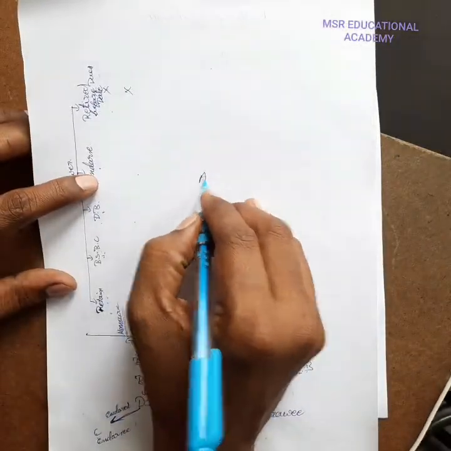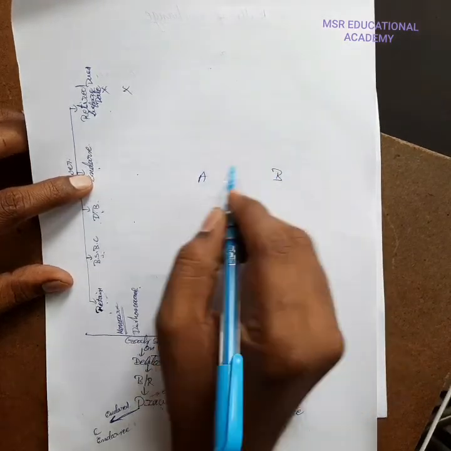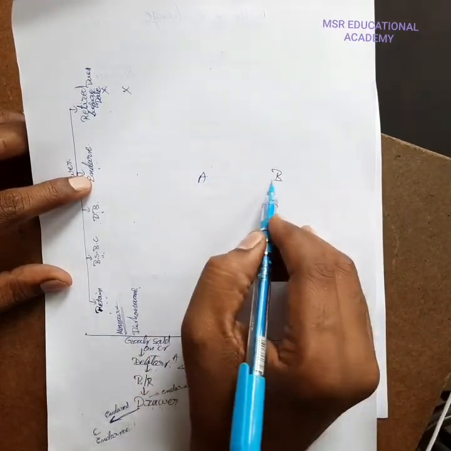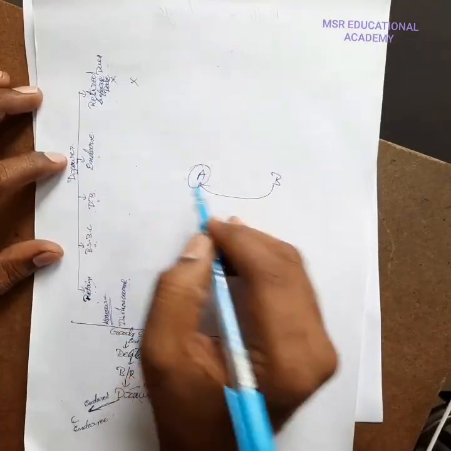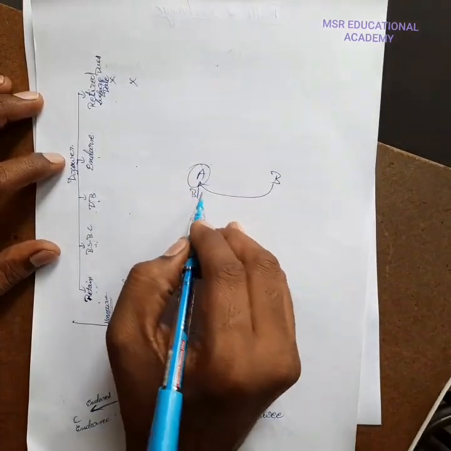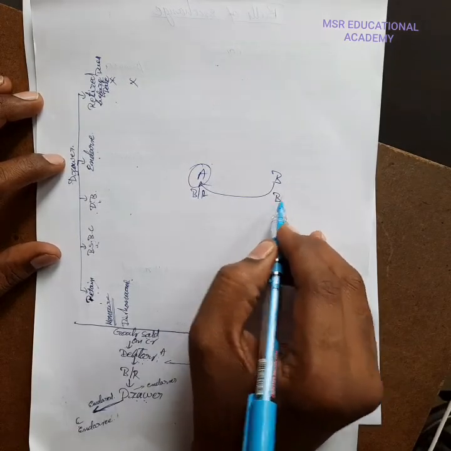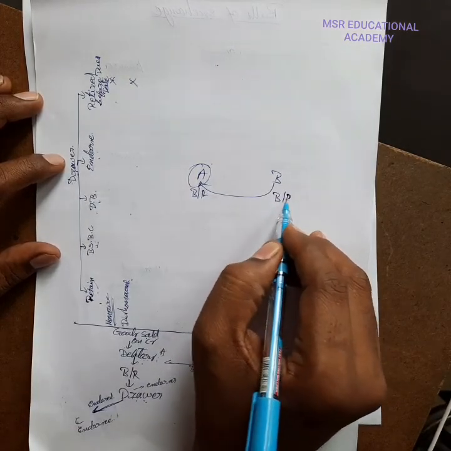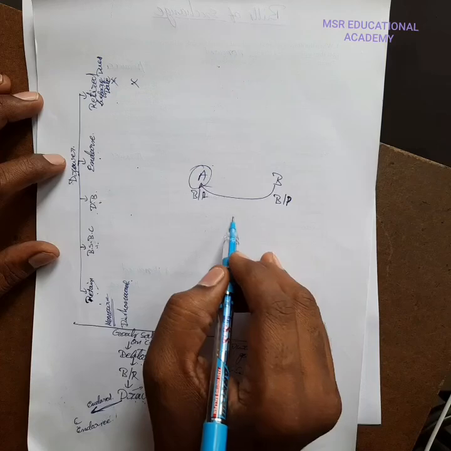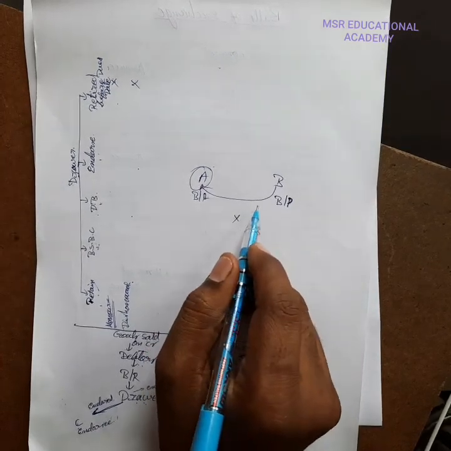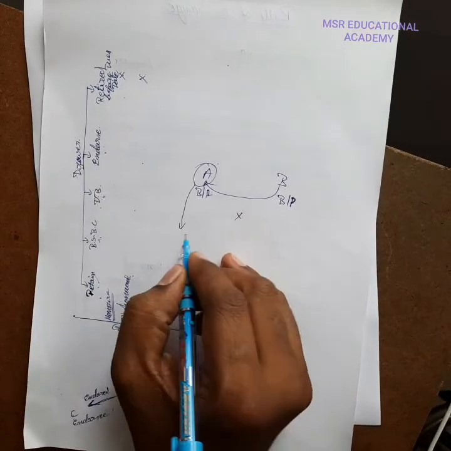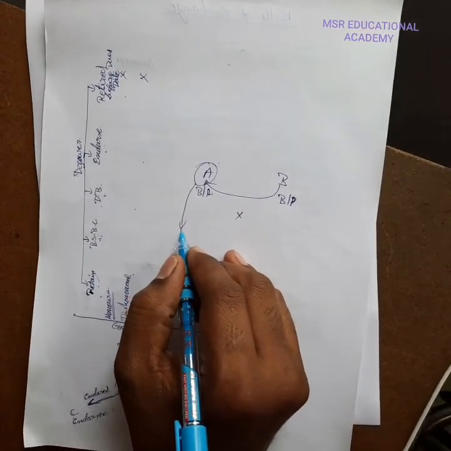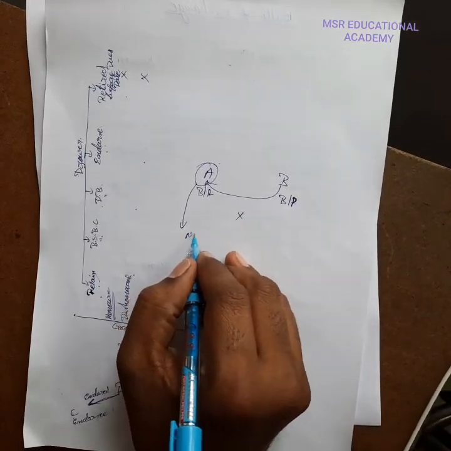A draws the bill on B. B accepts, and the bill is held by A. From A's point of view it is bills receivable; from B's point of view it is bills payable. If it is dishonored on the due date and the amount is not paid, A goes to a notary, who is a lawyer, and notes the bill.